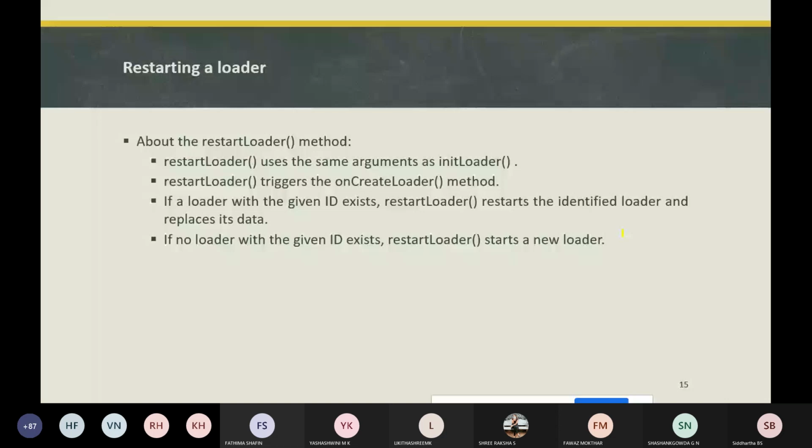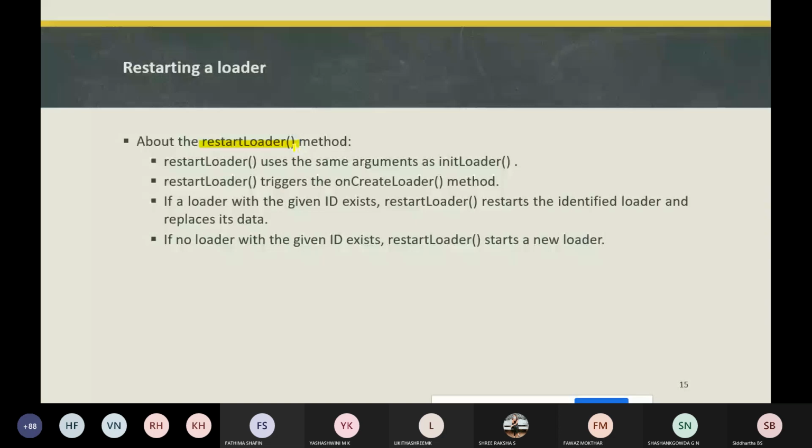For example, when the user wants to perform a search operation and enters a new query, we want to reload the data using the new search. It means you want to perform the search operation with a new search item. So in these situations, we'll be using the restartLoader method, and it also passes the ID of the loader that we need to restart.